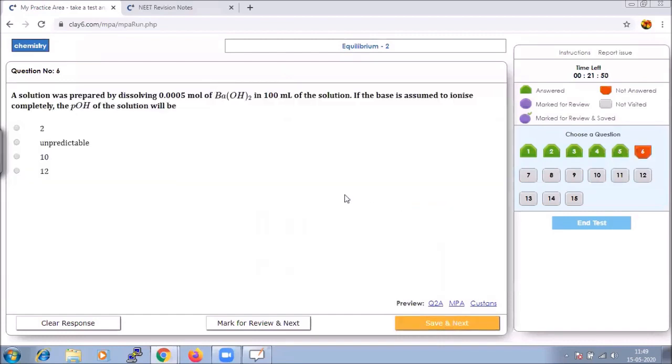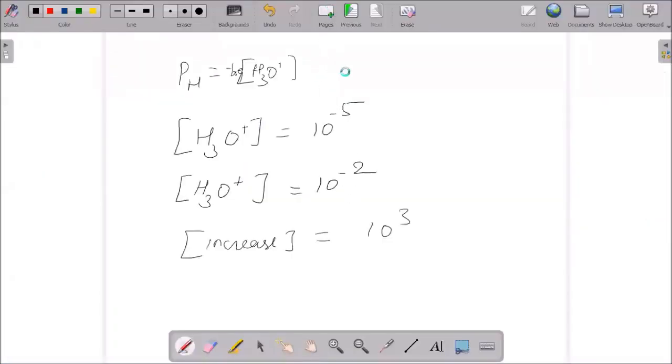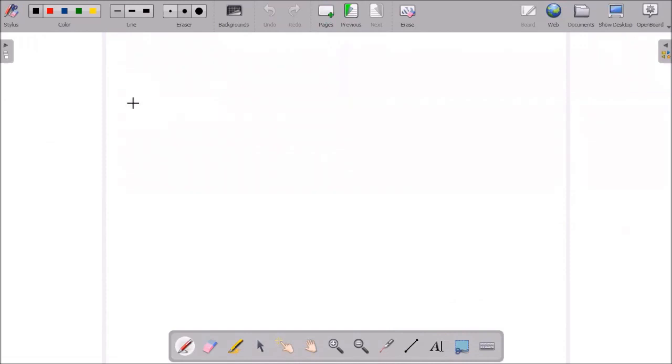A solution was prepared by dissolving this much mole of BaOH2 in 100 ml of solution, and if the base is to ionize completely, what will be the change in pOH value? So when you write the equation, BaOH twice is giving Ba2 plus and OH minus.